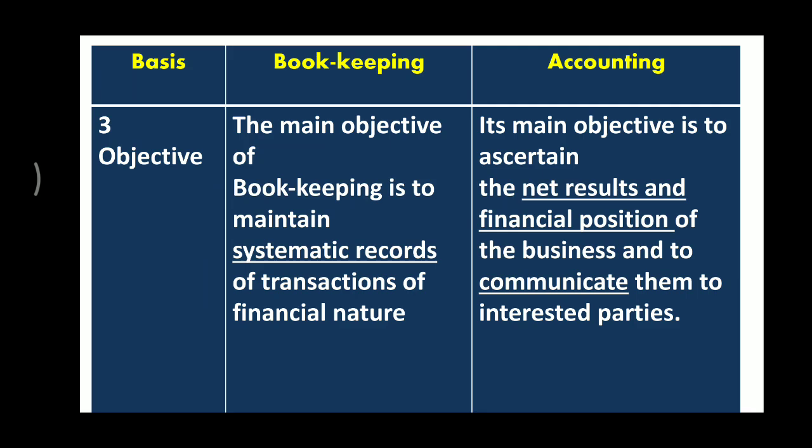So what is the main objective of accounting? In accounting, we ascertain the net result and financial position. That means summarizing. We prepare the profit and loss account, we prepare the balance sheet. From the profit and loss account, we get the net result, profit or loss. From the balance sheet, we get the financial position of assets and liabilities. And then those reports are communicated to the interested users or interested parties.